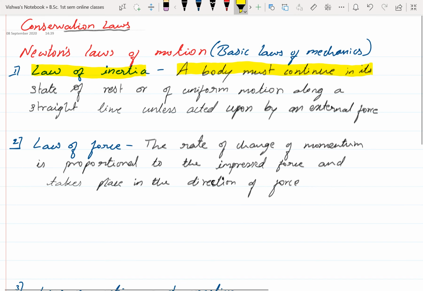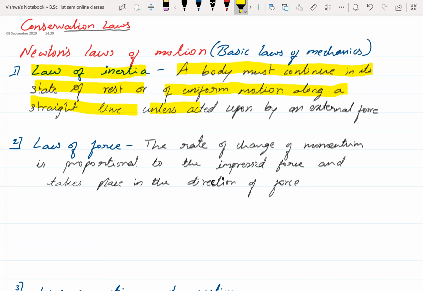continue in its state of rest or of uniform motion along a straight line unless acted upon by an external force. The meaning is, if the object is at rest, it remains at rest only until you apply some external force.